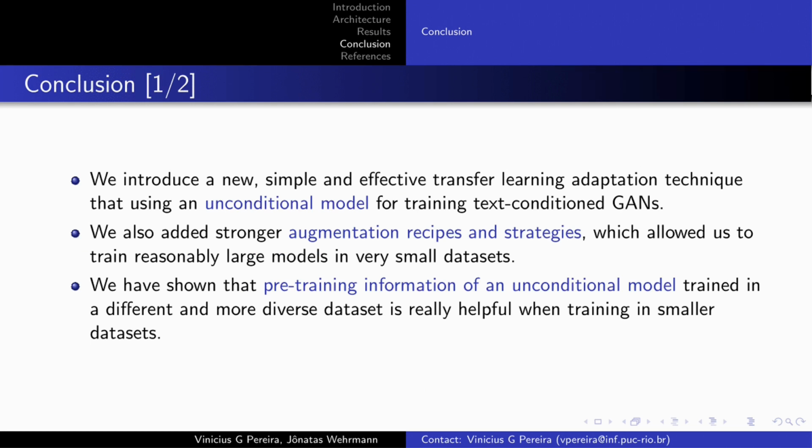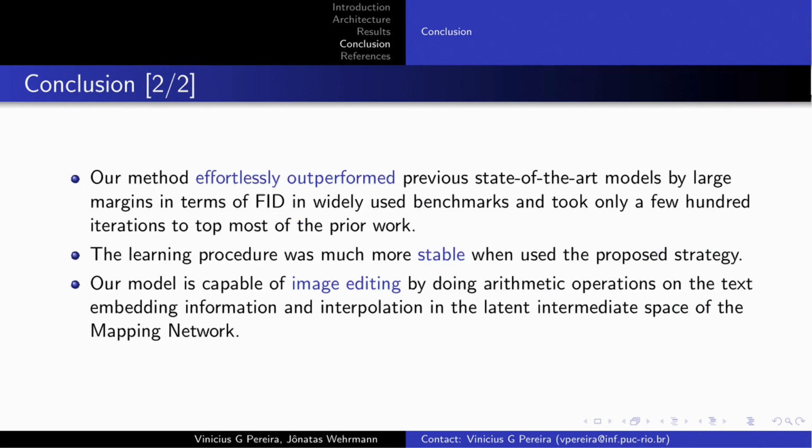To summarize, we introduce a new simple and effective transfer learning adaptation technique that uses an unconditional model for training text conditional GANs. We also added strong augmentation recipes and strategies which allow us to train reasonably large models on very small datasets. We have shown that pre-trained information of an unconditional model trained on a different and more diverse dataset is really helpful when training on smaller datasets.